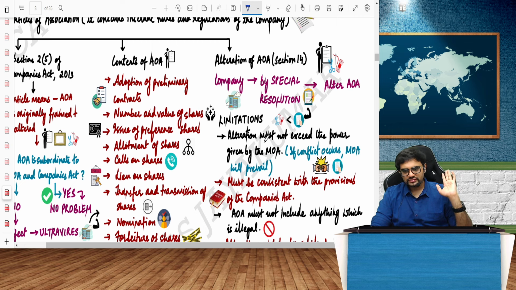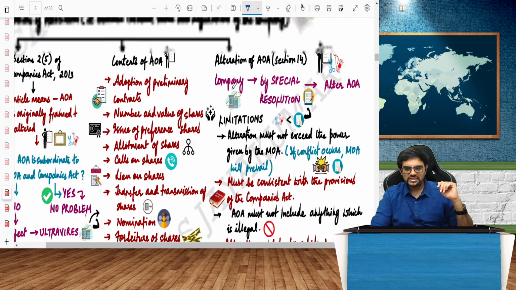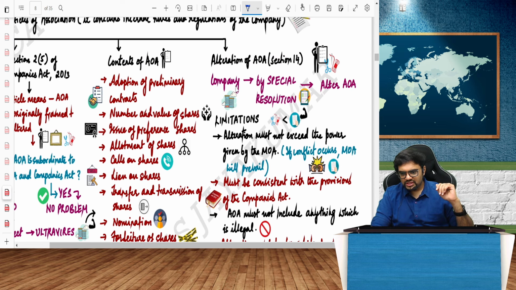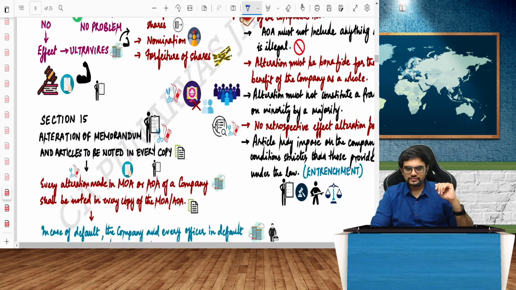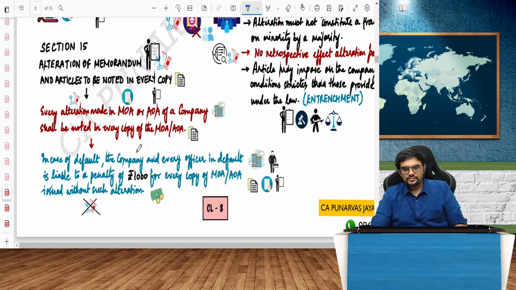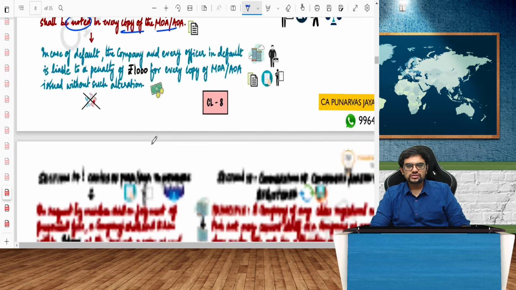That's called alteration. So contents will have everything, guys. It will have all the internal regulations, adoption of preliminary contracts, issue of preference shares, allotment of shares, anything for that matter. Again, guys, a company by special resolution will alter the AOA as already discussed. Every alteration made in the MOA or AOA in a company shall be noted in every copy of the MOA and AOA, and the new things also should be filed.